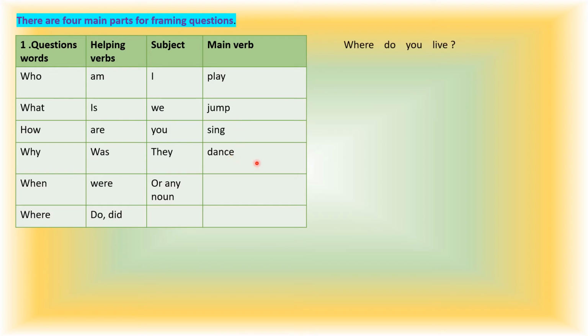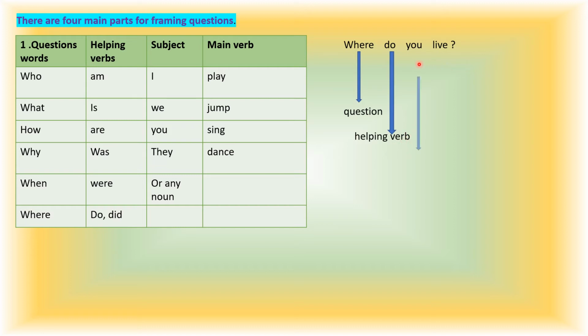Okay. So let's see. For example, where do you live? Where do you live? This is a normal question. It's also called an open question. Why? Because it asks for some information, that where do you live? So the answer may be anything. I live in Surat. Any answer. So what is where here? It's a question word. Isn't it? And then do. It's a helping verb. Yes, we always use a helping verb before the main verb, isn't it?